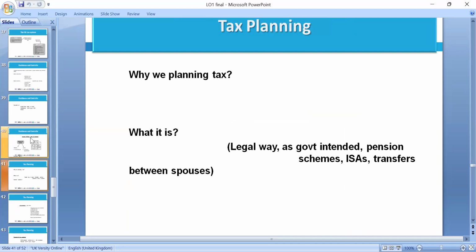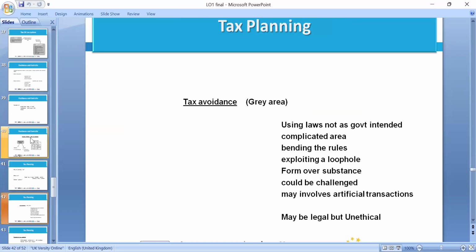What is planning? Legally using the way the government intends, for example pension schemes, and you can transfer those. Tax avoidance uses the law but not as the government intended, in complicated areas, bending the rules and exploiting loopholes. This is more unethical but not illegal.